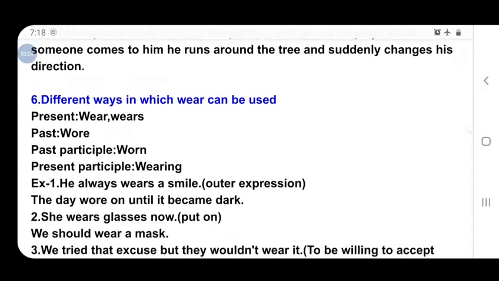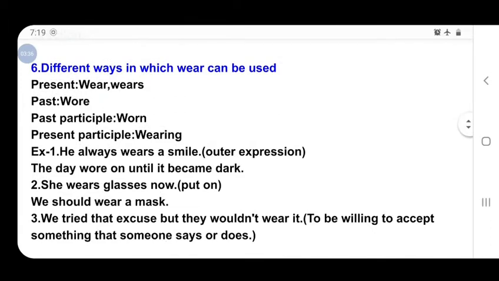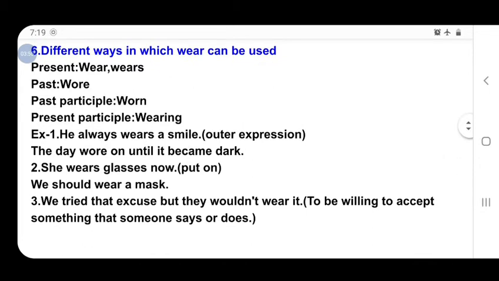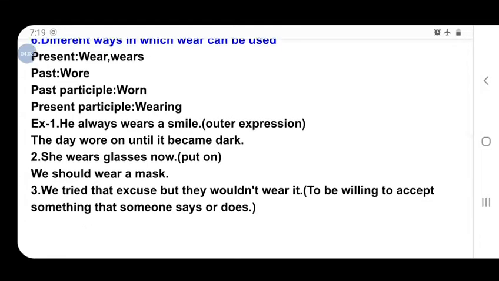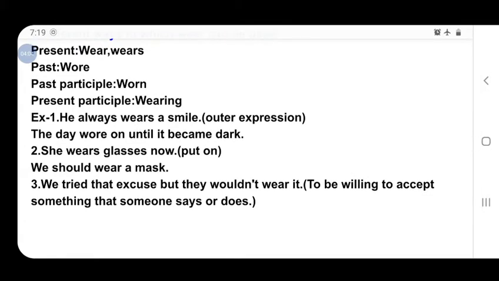Let's discuss. Present: wear or wears; past participle: worn; present participle: wearing. Here is an example: He always wears a smile. Here the word wears is used to express the outer expression of the boy. He always wears a smile. Another example: the day wore on until it became dark. Another: she wears glasses now. Here wears means put on.